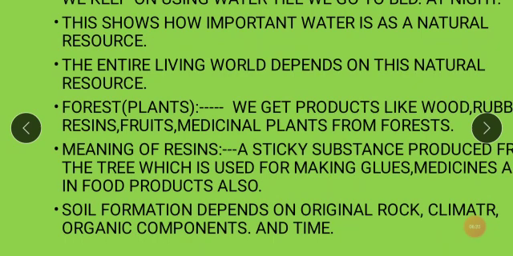Then climate. What kind of climate is there? Like in the desert places, you have a different climate, different weather, so the soil is different. If you go to the places where there is heavy rainfall, you get a different type of soil because the climate is different there. वाळवंटात तुम्हाला वेगळी माती मिळेल, कारण तिथलं हवामान वेगळं आहे. जिथे जास्त पाऊस पडतो तिथली माती वेगळी आहे, तिथलं वेदर क्लायमेट वेगळं आहे.